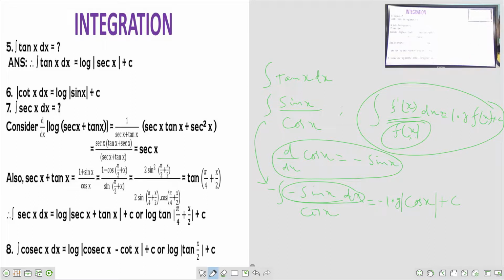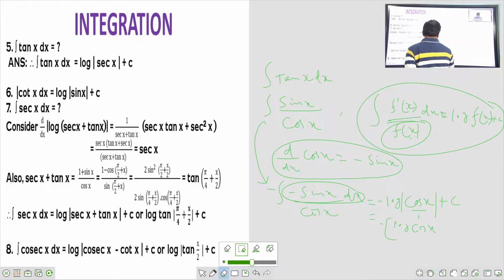This is also correct. If I want it another way, how can I write this log cos x? It means log of 1 by secant x. Log cos x, with the minus, means if I am interested in secant, then 1 over cos x, and 1 over secant x is cos x.